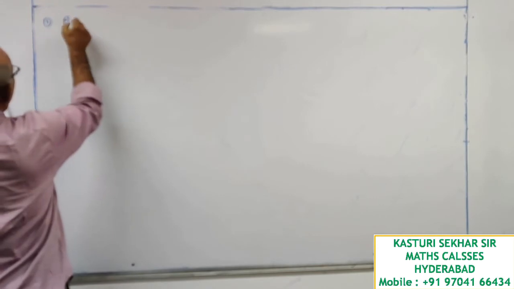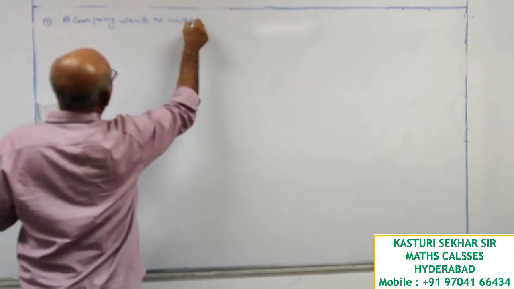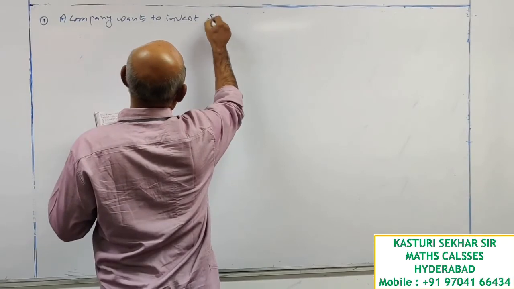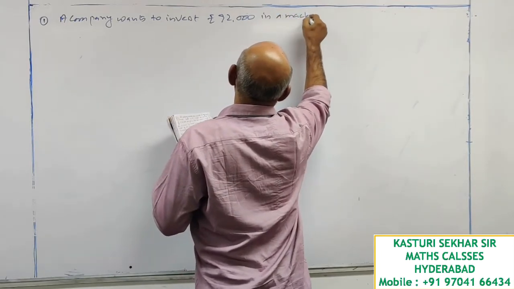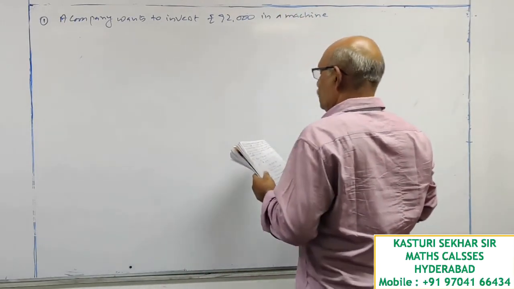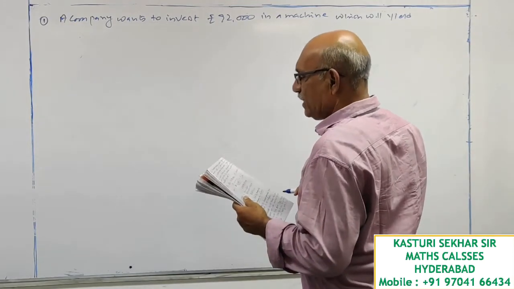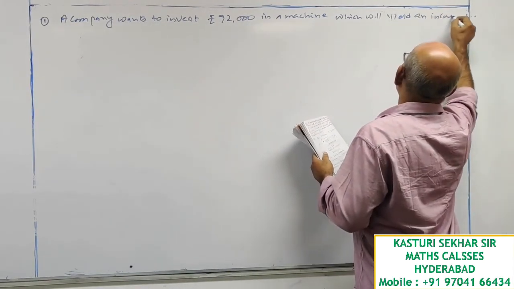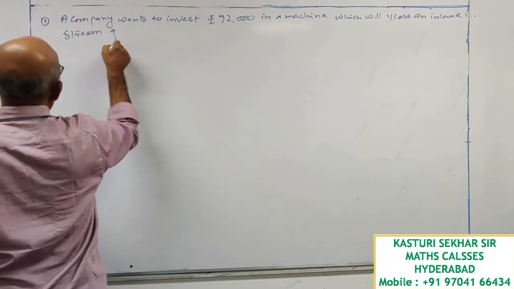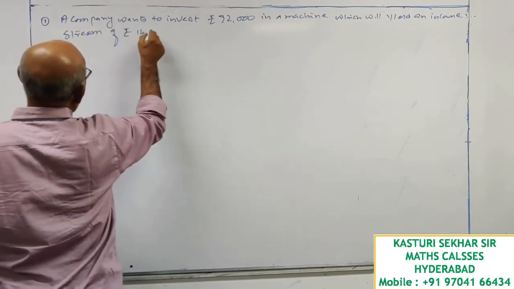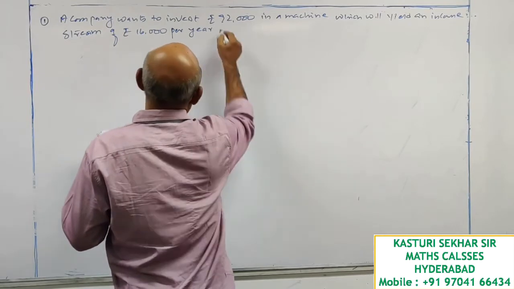A company wants to invest rupees 92,000 in a machine which will yield an income stream of rupees 16,000 per year for the next 10 years.